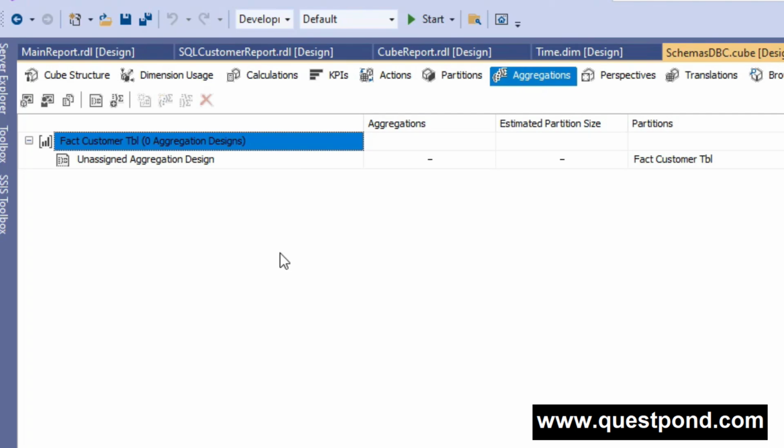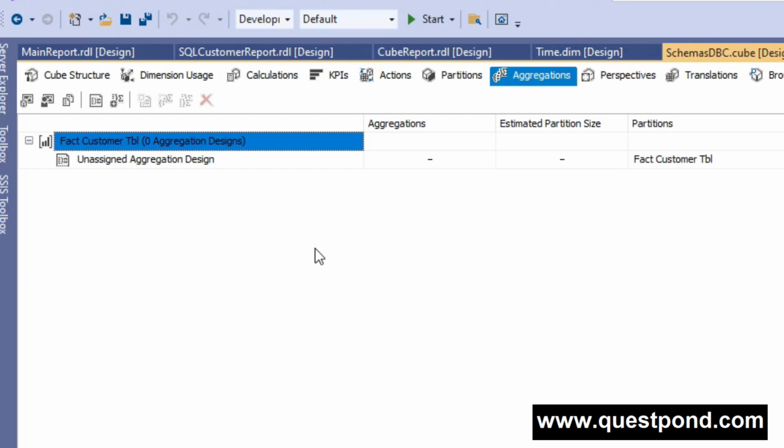Here in this tab, SSAS helps us create the aggregation of the calculation in a pre-calculated way. It means the calculation will happen before the runtime. When you create the aggregation here, everything will happen before the runtime in a pre-calculated way, and these values will be stored here in an aggregated form. So if we have big data and create the aggregation, definitely you will see improved performance in the cube processing time and also while getting the results.